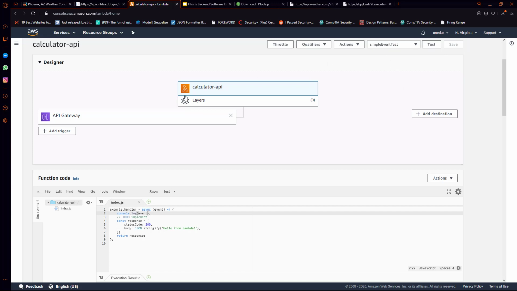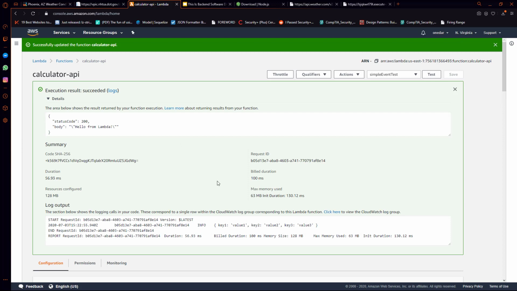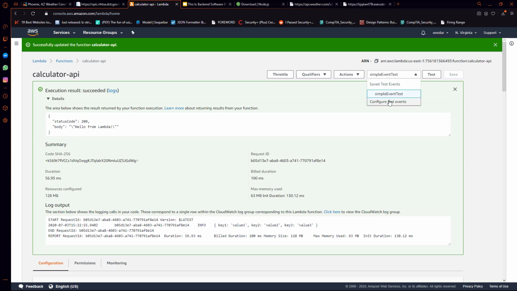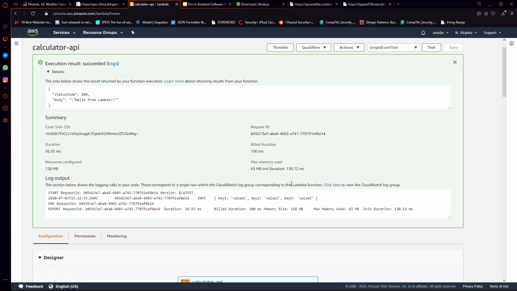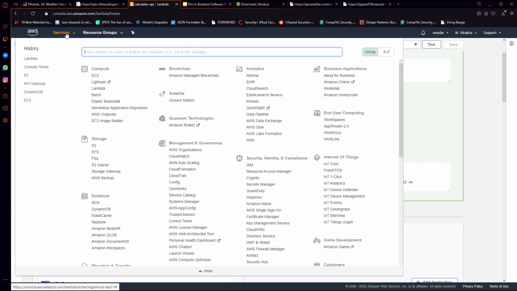I'll run my test. We can see that the test succeeded. And then we can look and we can see we have this log here. We have info, key 1, value 1, key 2, value 2. The reason that comes in is because we have in our test event, that's what we're sending up. But what happens whenever we send up a request from Postman or directly from the internet? So the way we can actually read that is if we go to CloudWatch.